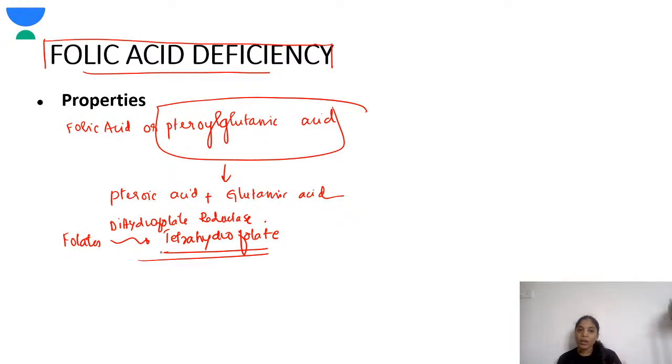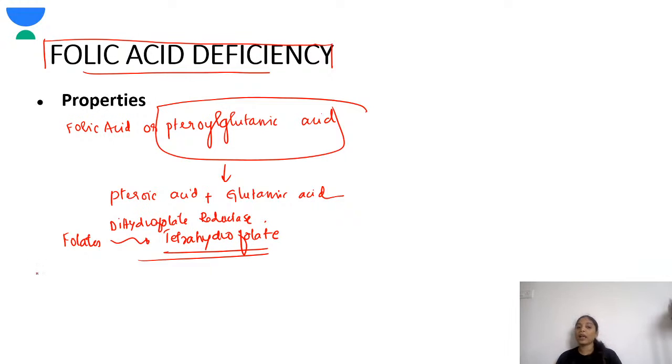And one thing is, if a child has been born with folic acid deficiency, the child will not present with it at birth, because the folic acid transfers through the placenta, and that resource will be there for the child for at least 4 months.